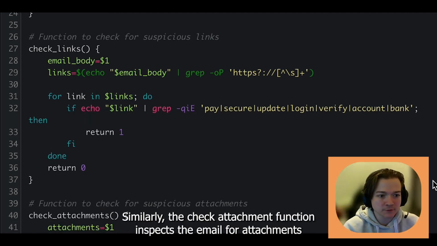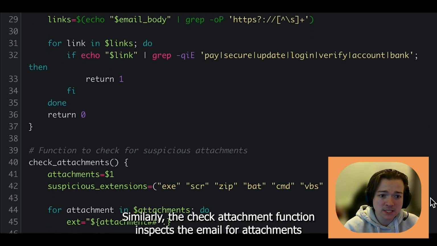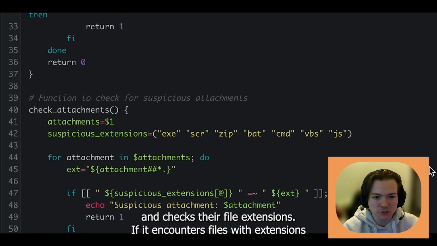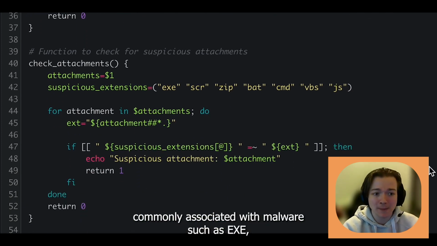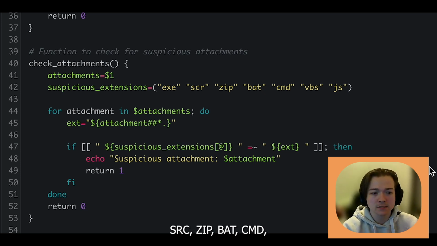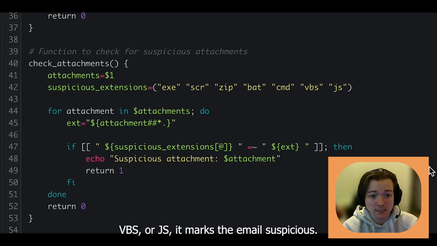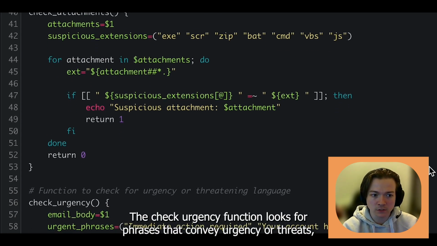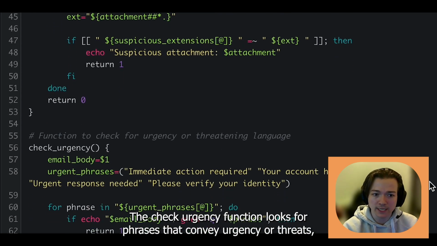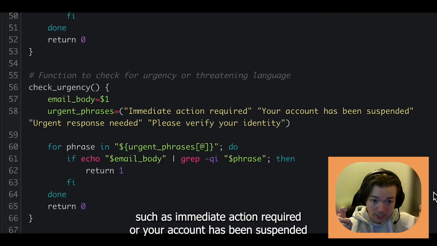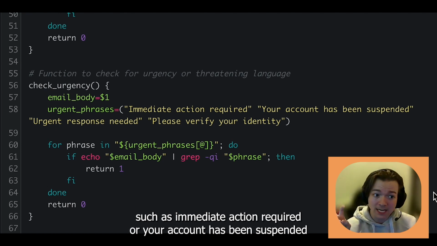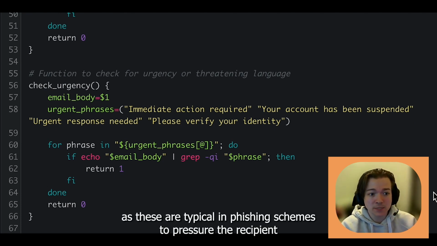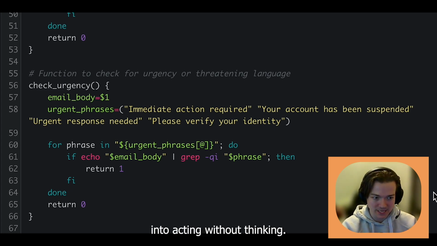Similarly, the check attachments function inspects the email for attachments and checks their file extensions. If it encounters files with extensions commonly associated with malware, such as exe, scr, zip, bat, cmd, vbs, or js, it marks the email suspicious. The check urgency function looks for phrases that convey urgency or threats, such as immediate action required or your account has been suspended, as these are typical in phishing schemes to pressure the recipient into acting without thinking.